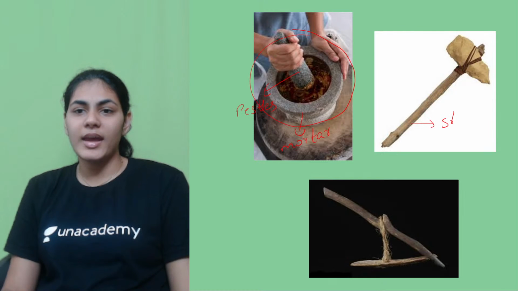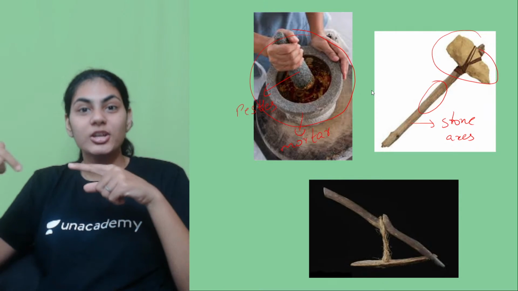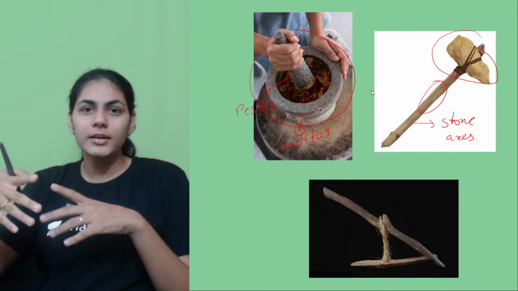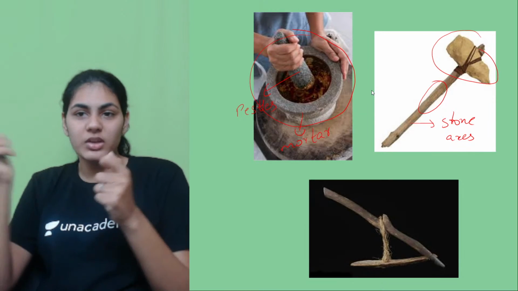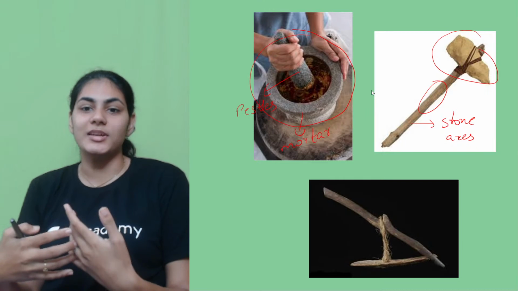These are stone axes, right? So this is the stone. In the 21st century, there's usually a stick to which a metal is attached, right? Usually iron. Mostly it's always iron, but back then, instead of iron or various metals, stone was used, obviously the same to plow the fields or to harvest the crops, right?